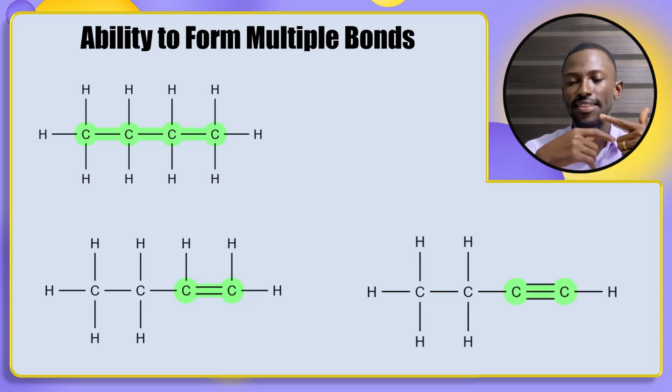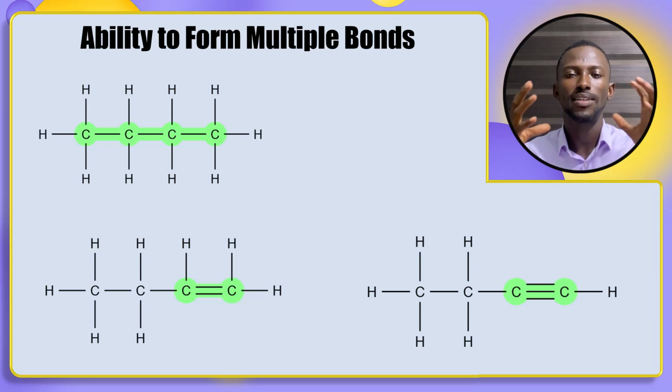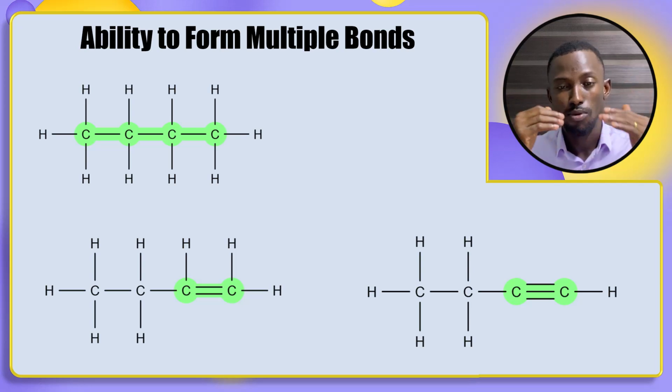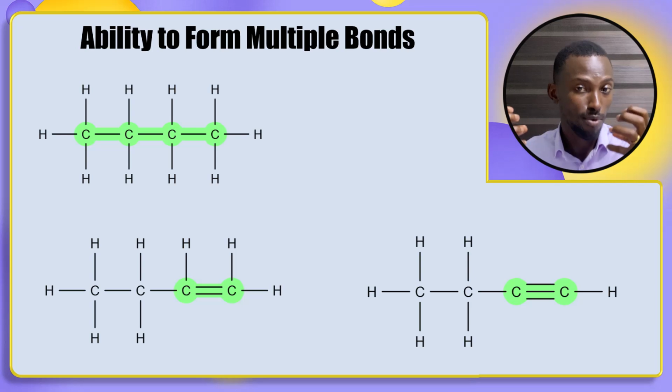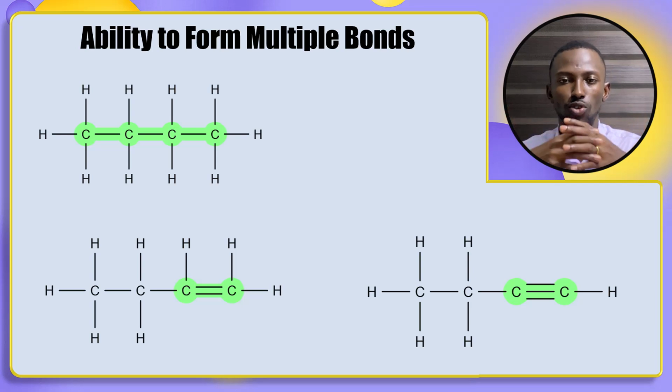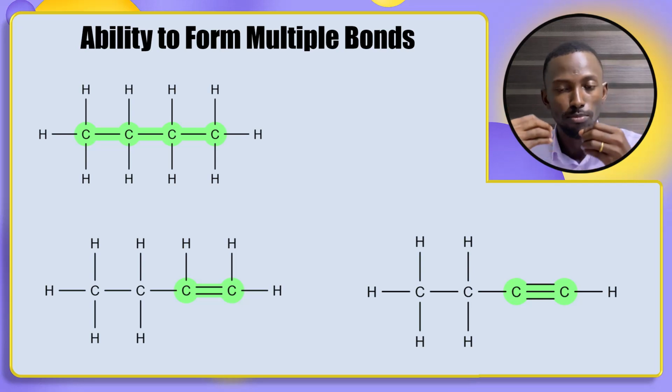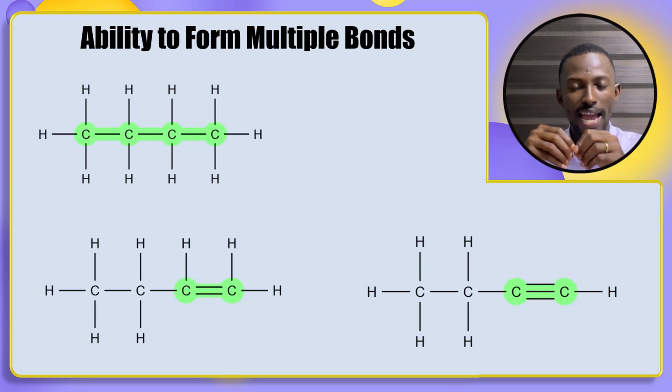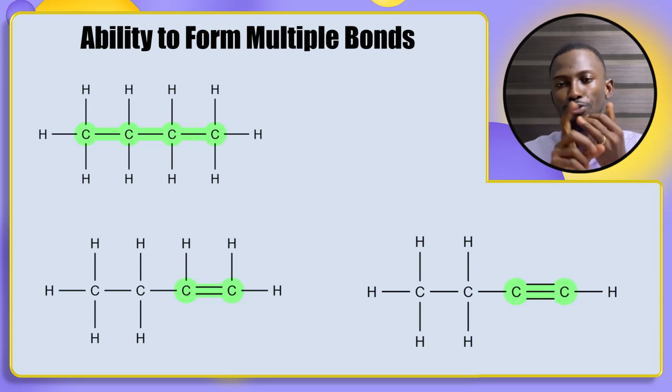It doesn't end there. You can see that the third compound shows 2 carbon atoms having 3 bonds between them. The line stands for the bonds. So these 3 bonds are also known as a multiple bond. So when we are referring to a multiple bond, what we mean is either a double or triple bond.